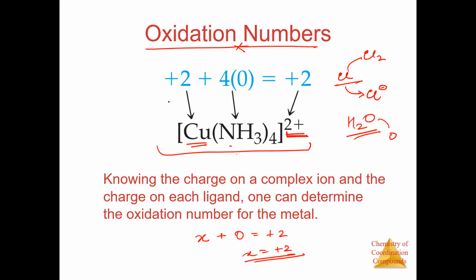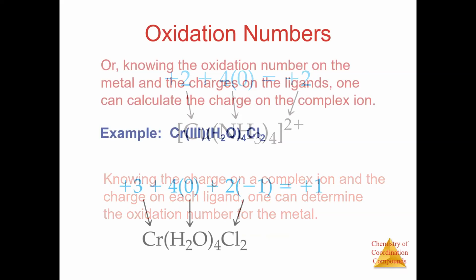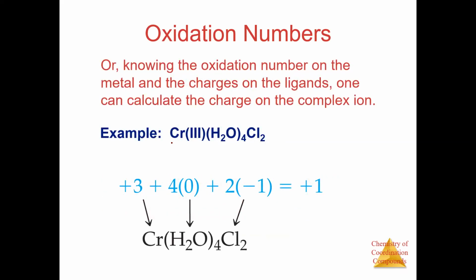Now, what else can be there? If you know the charge on the metal atom, then you can also tell the charge on the whole coordination sphere. I think that is discussed here, right? Here you can see Cr, and this 3 in Roman numerals, what does it represent? It represents the oxidation state. So chromium here is +3.